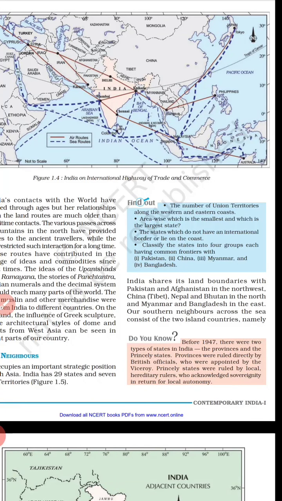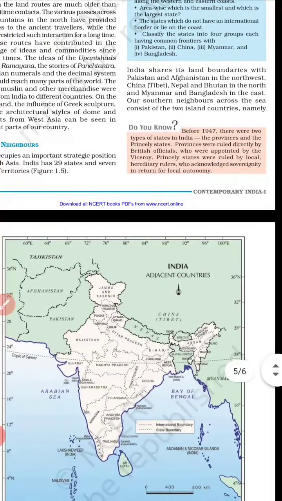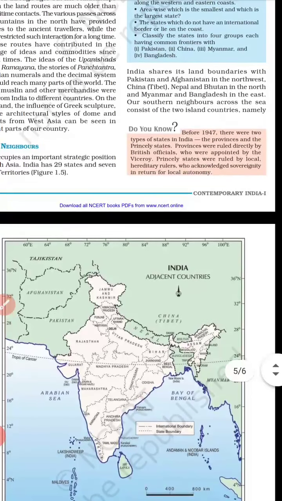Next question is: find out the area which is the smallest and which is the largest state. If we consider the largest state, we can take Rajasthan, which has an area of 3,42,239 square kilometers. And Goa is considered the smallest state because it has an area of 3,702 square kilometers.